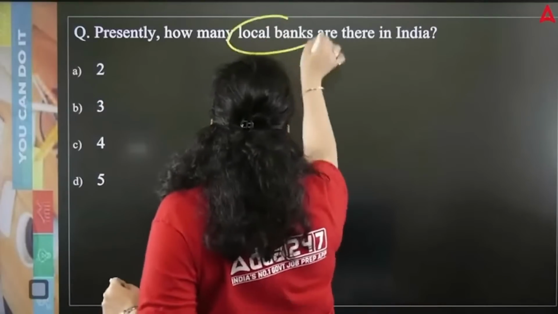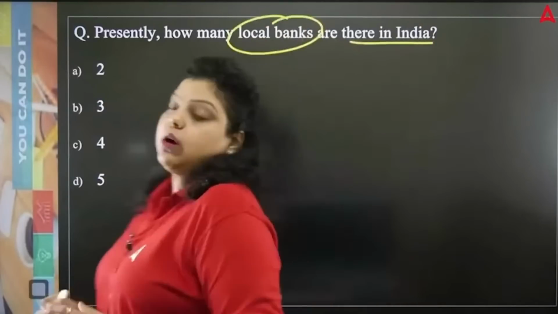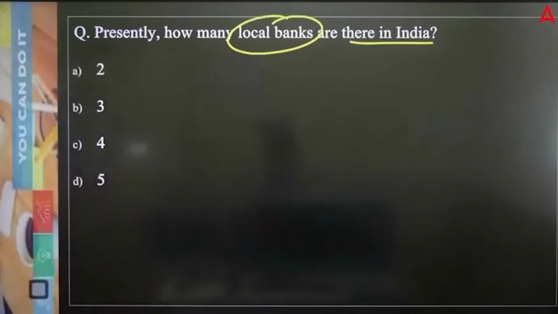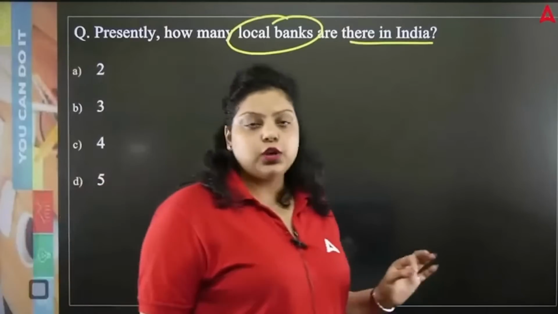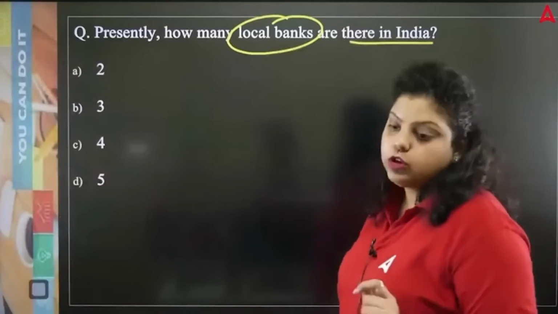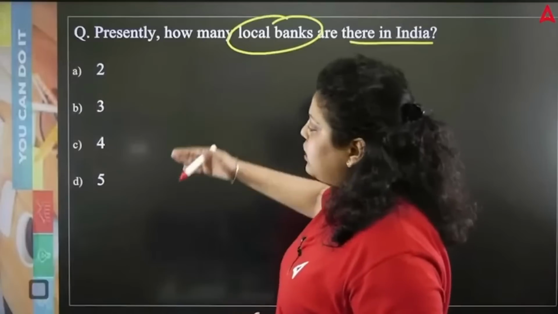Presently, how many local area banks are there in India? 2, 3, 4 or 5? So local area banks are the part of non-scheduled banks. They are not listed under the second schedule of RBI Act. Is it 2, 3, 4 or 5?